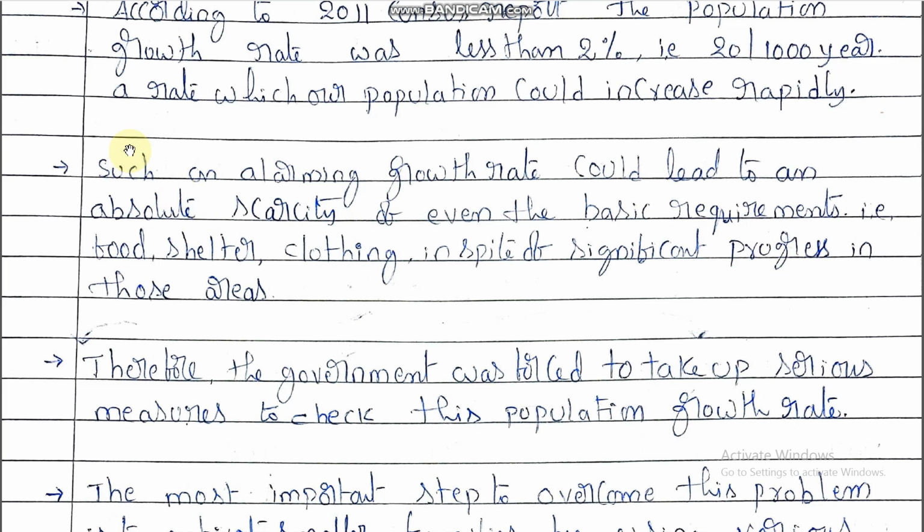Whenever productivity decreases, how will all the people get the minimum basic needs? Basic requirements are food, shelter, clothing.